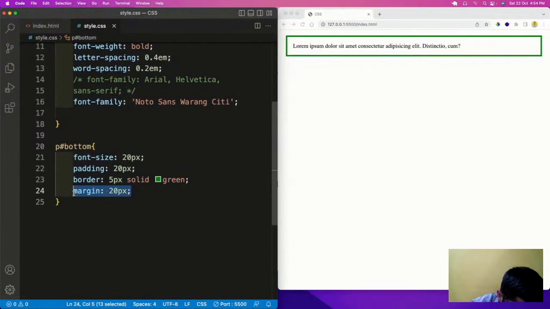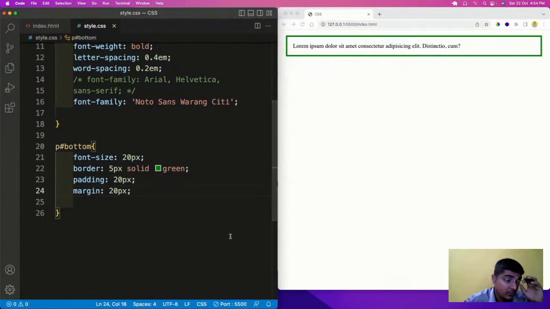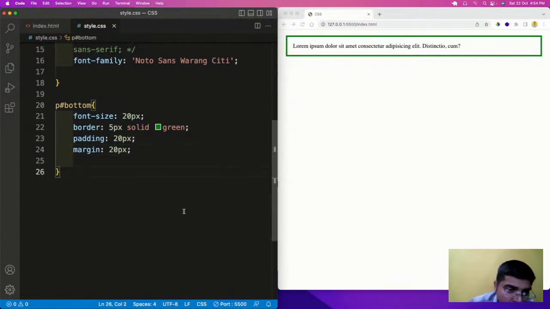So now let me do one thing. Some arrangement is required now. There are some ways in which you can add box model.